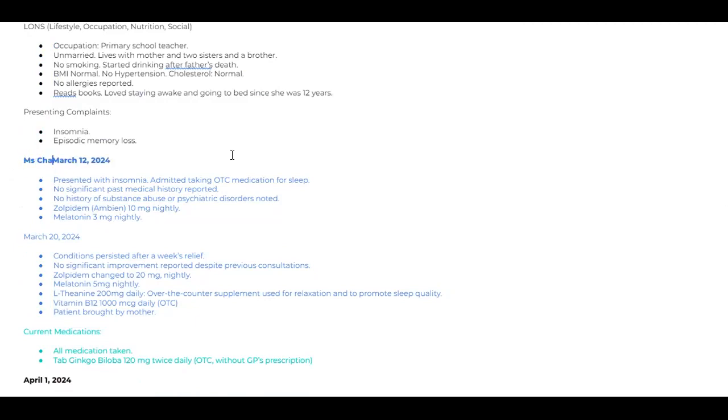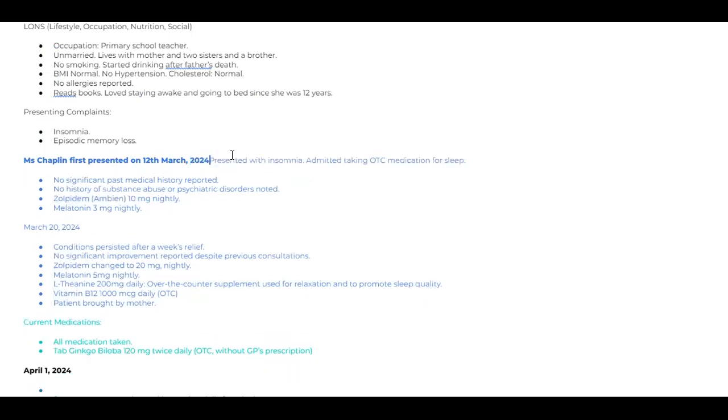Okay, so the second paragraph will start like this one. Miss Chaplin first presented on 12th April, no, sorry, March, I think, March 2024, with insomnia.